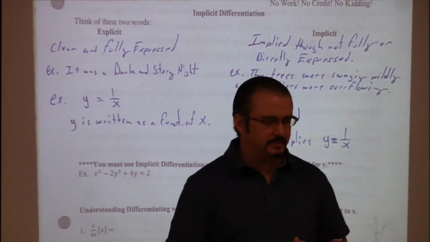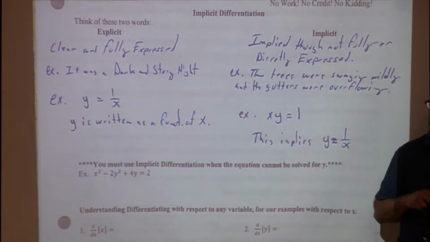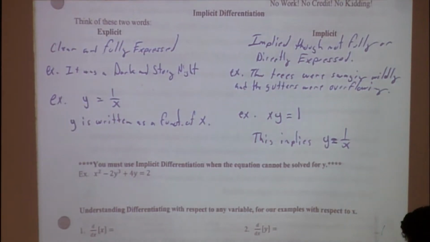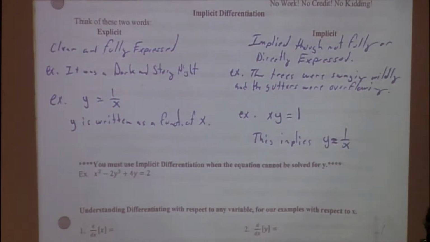So we're going to be working with problems today and in the future where we have equations that are not explicitly defined. There are equations where they may not be y equals. And if they are y equals, the stuff on the other side might not be in terms of just one variable, but in terms of more than one variable. There might be some y's on the other side of the equals also, and some other x's over there. So it's not explicitly defined in terms of just one variable; it would be defined in terms of multiple variables. Those equations are a little bit more difficult to work with, right?